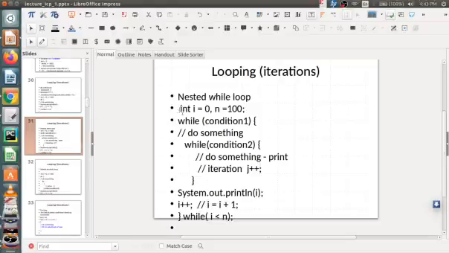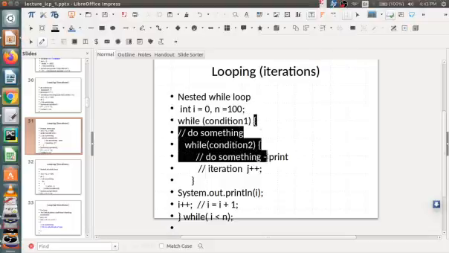Similarly, I have to initialize the value: initialize int i equal to 0, and n is 100. While loop condition: here in condition 1, I can check whether i is less than 100, or i is less than n, while this condition is true or not. Inside this block, this is the while loop.